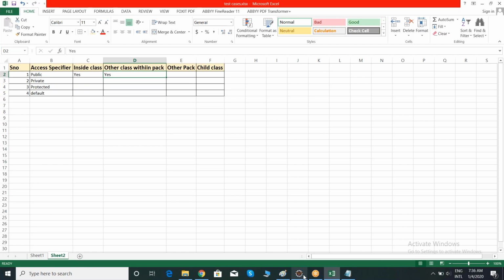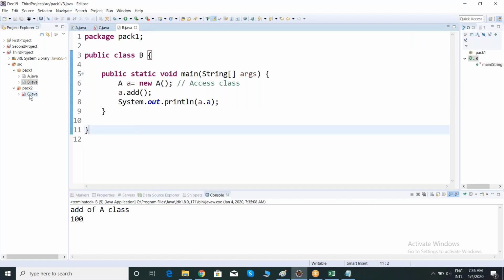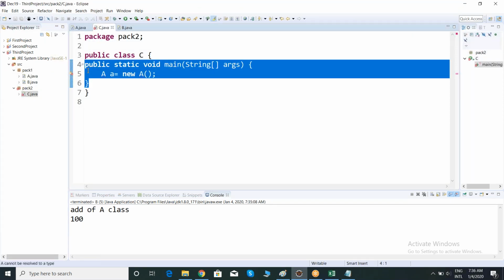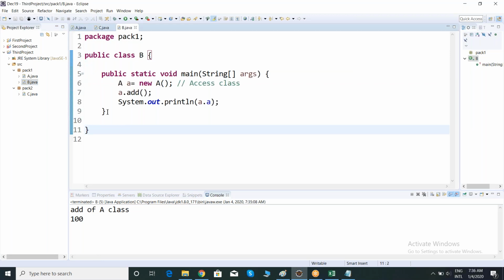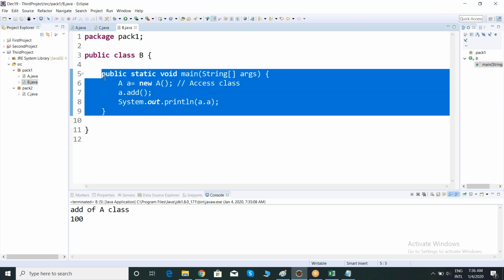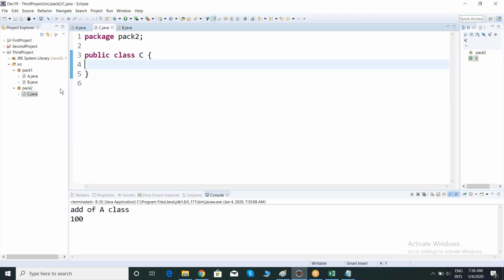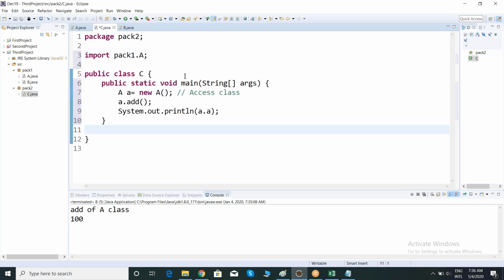Able to differentiate, right? Now, let's go to another package. Let me check another package. In another package, I have a class called C. Now, again, same as this one. Now observe again. Let me check whether I am able to access this, my A class. I am able to create an A class object, and I am able to access A class variables and methods.